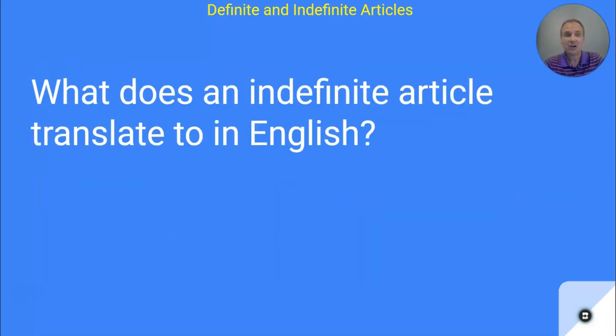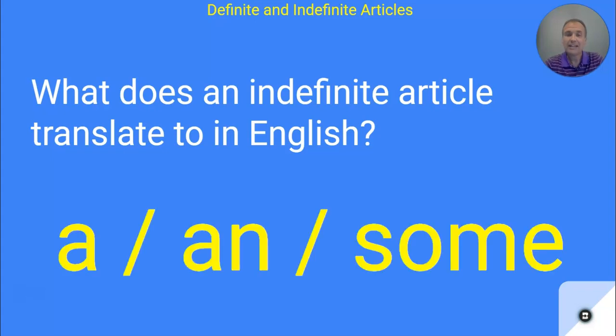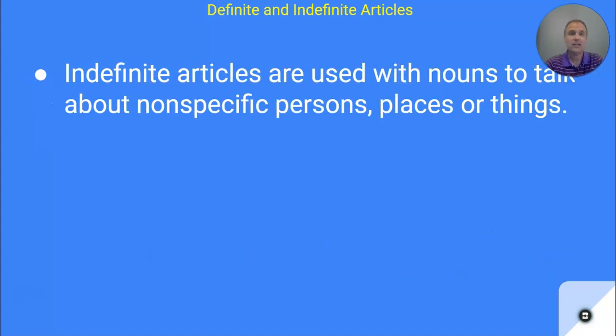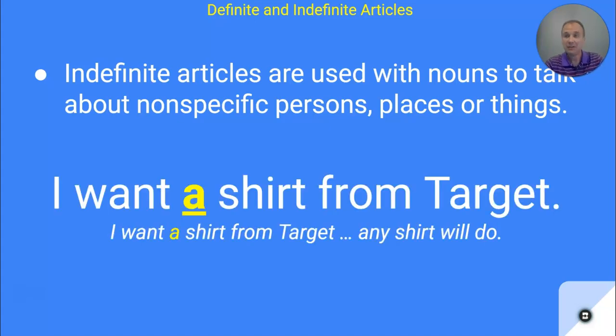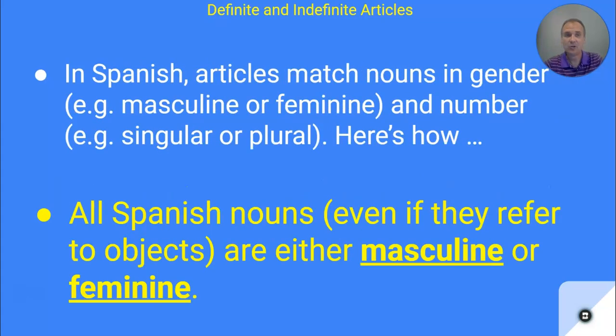What does an indefinite article translate to in English? Well, an indefinite article is the word a, an, or some. It could be any of those three. Those are all indefinite articles. Indefinite articles are used with nouns to talk about non-specific persons, places, or things. So for example, another one would be: I want a shirt from Target. Any shirt will do, because it's a non-specific person, place, or thing. All right, so those are examples of definite and indefinite articles.